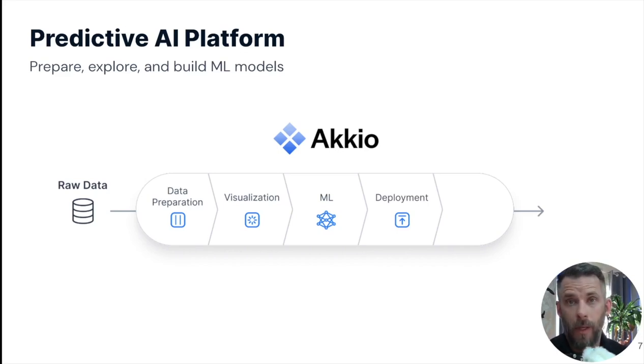Then we deploy it. Again, in that scenario I described before, I'd build the model, it would take me a number of weeks, we'd iterate through it, we'd get it the way we want it. Then I had to give it to somebody to build an API or a web interface or something for you to access that model. With Akkio, we click a button, and you get a web interface to access it today. We also give you an API to access it today if you want to hand it off to your developers.